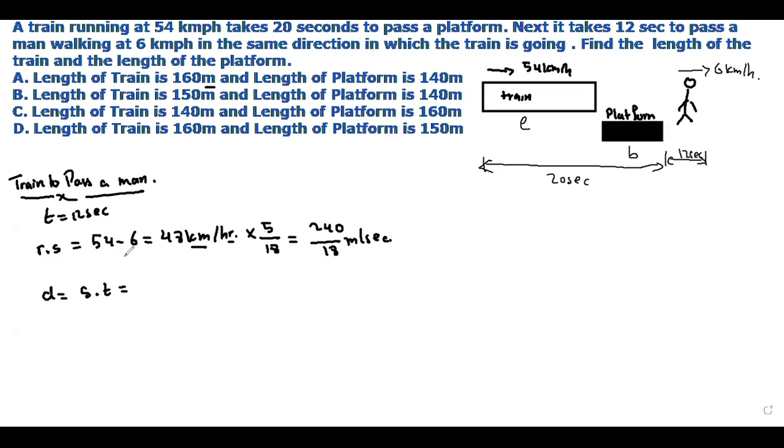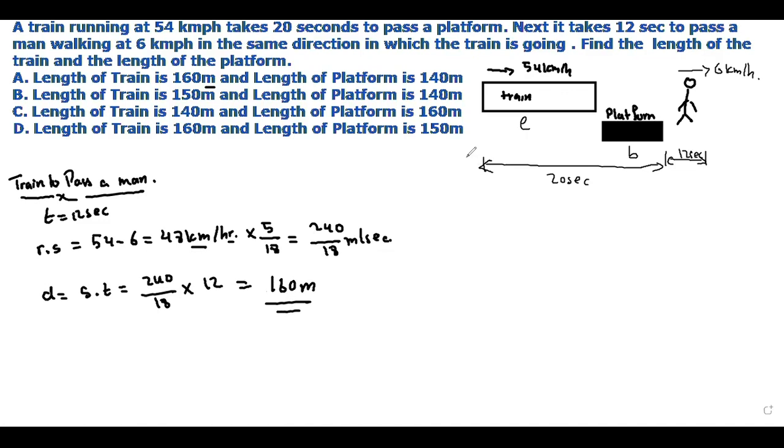Now you can directly calculate it. Speed is 240 by 18 times time 12 seconds. Calculating 240 times 12 divided by 18, you will get 160. The unit is meters.